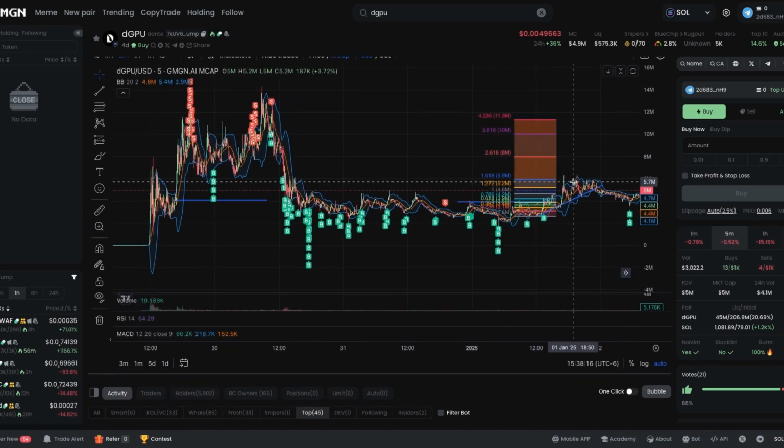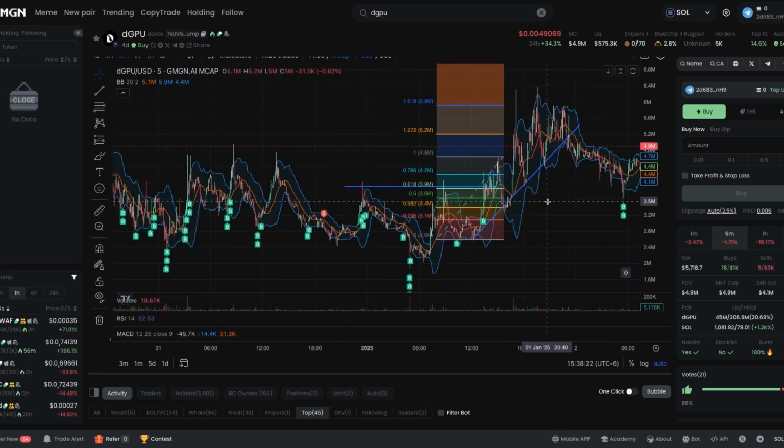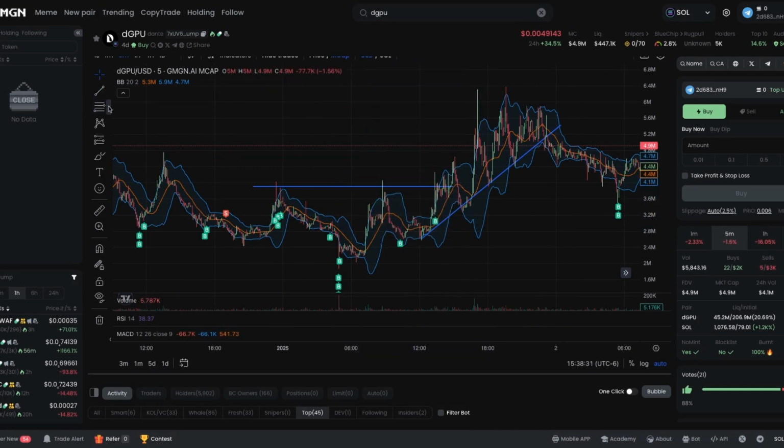And it did pump. I could have got out last night and did fine at this 1.618 mark for, I believe, like a 2x and just been done with it. I was just holding for the longer term just to see what would happen. As long as you get on the back here, I'll show you real quick. This is just the time frame I was looking at. I think I was looking here before all this went on.